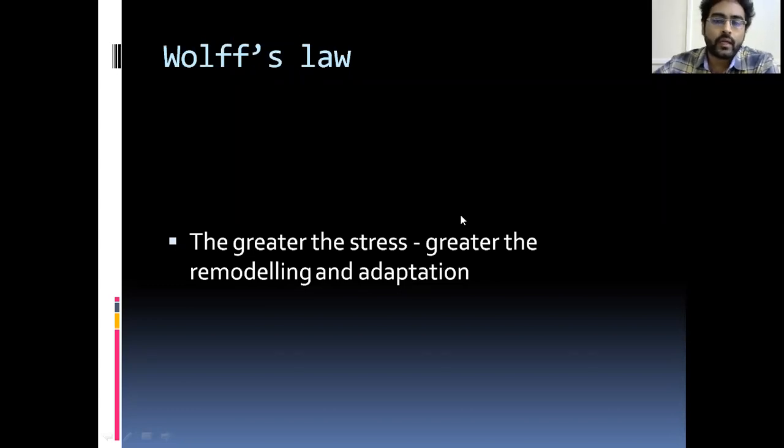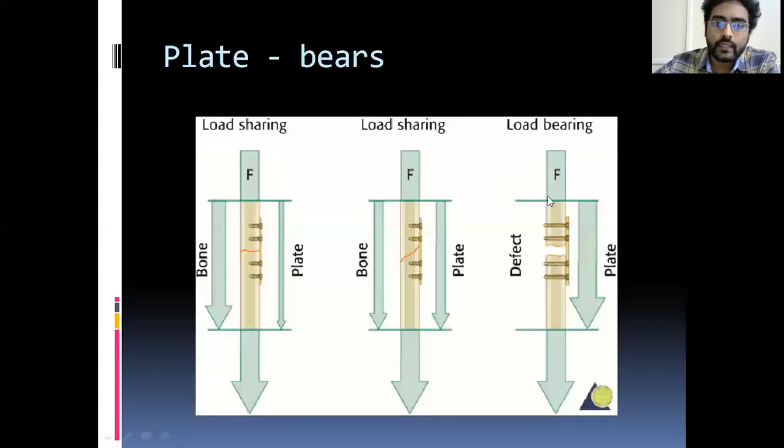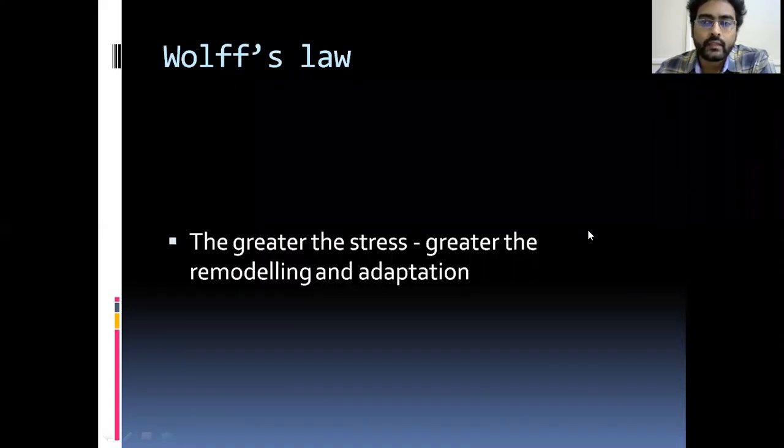Whereas in a plate, what happens? They will transfer the load constantly through themselves. So there is resorption of bone from the surface underlying the plate. There is loss of remodeling. It will become weak. So there is a chance of fracture.